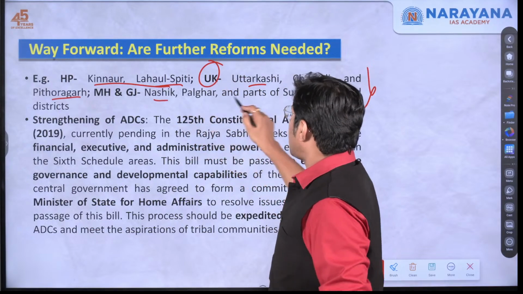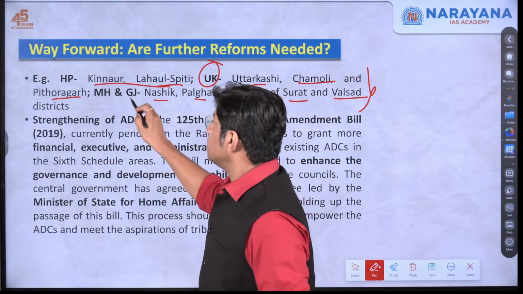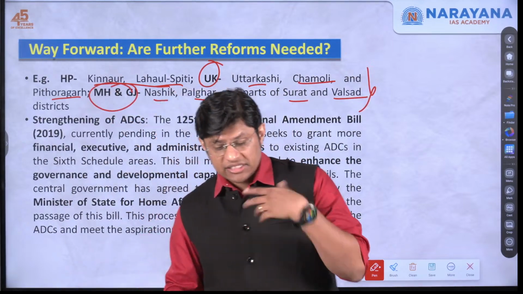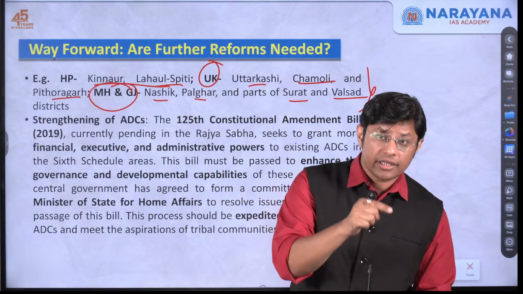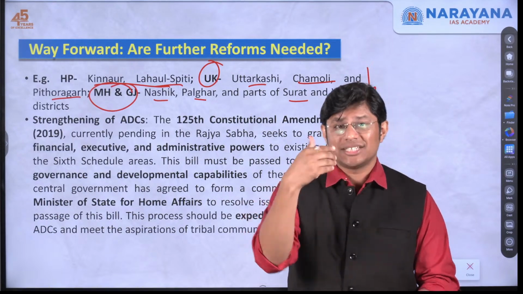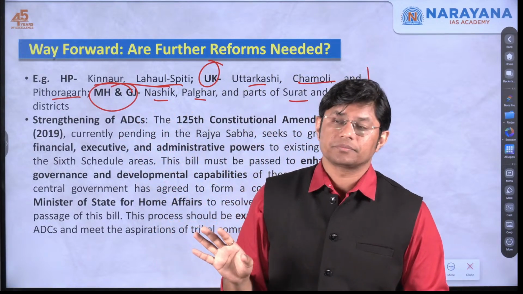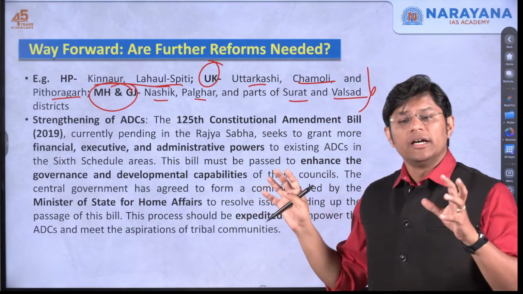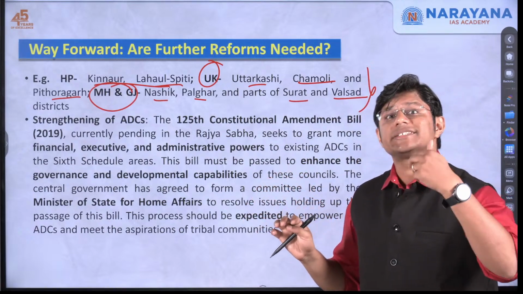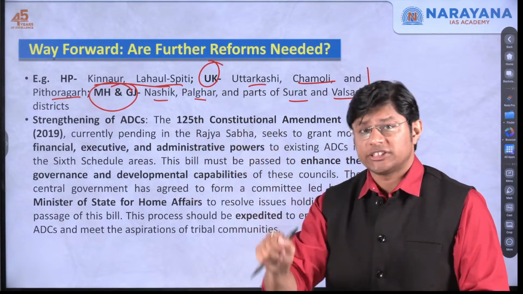Then Nashik, Palghar and parts of Surat and Valsad, these areas in Maharashtra and Gujarat are some areas inhabited by the tribal population but are not covered under the 5th or the 6th schedule or Article 371, which means even these communities should be given the same constitutional protection as we give to states under the 5th schedule and the 6th schedule.